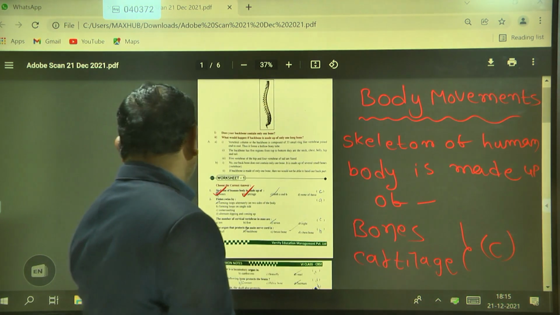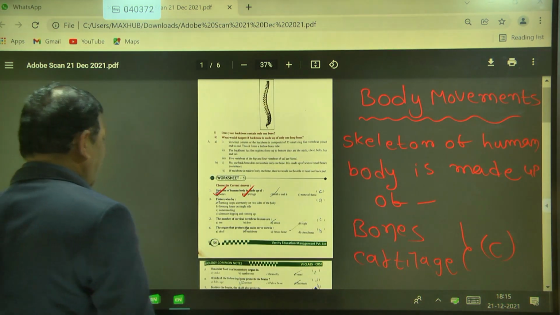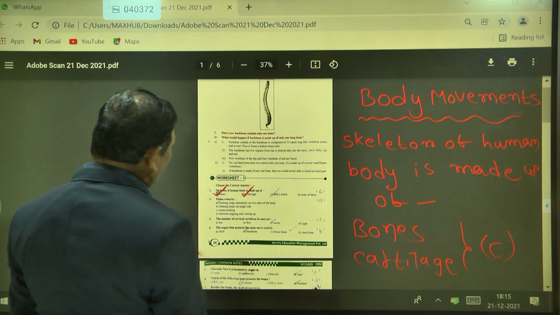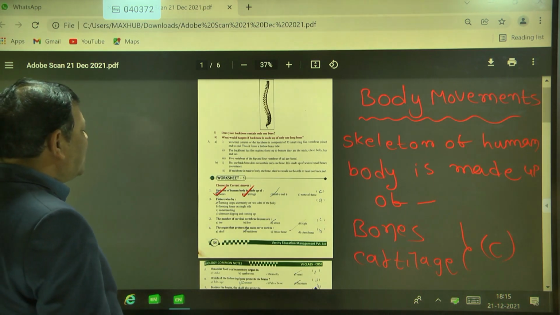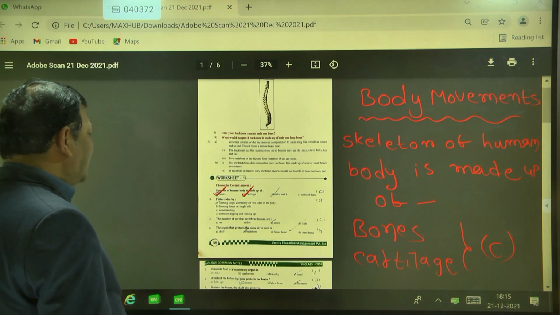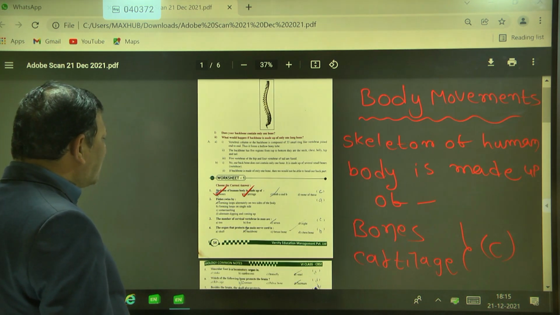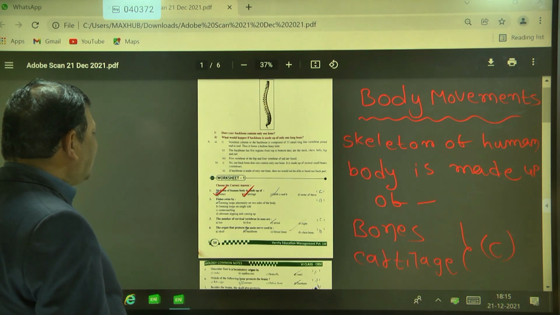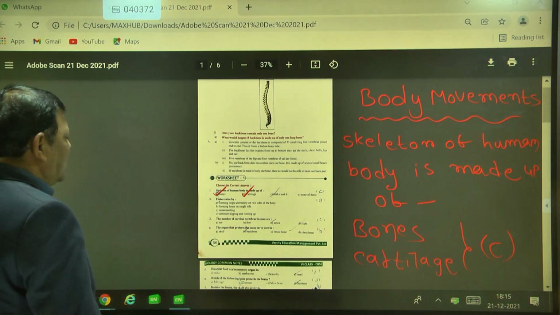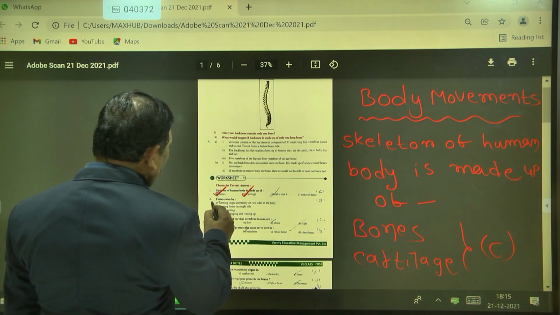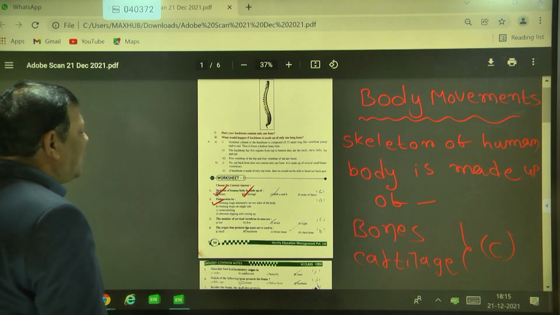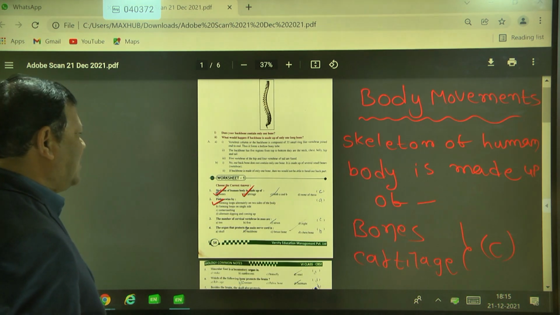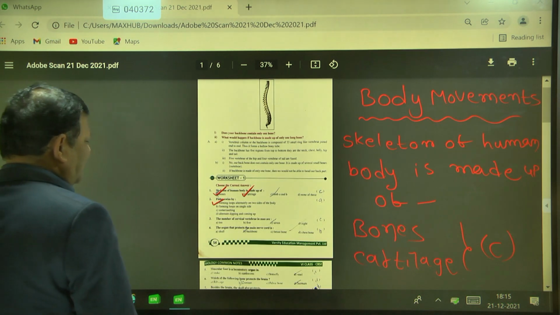So the question is: fishes swim by A. Forming loops alternately on the two sides of the body. B. Forming loops on a single side. C. Somersaulting. D. Alternate dipping and coming up. So fishes swim by forming loops alternately on the two sides of the body. This is the correct answer. Okay.